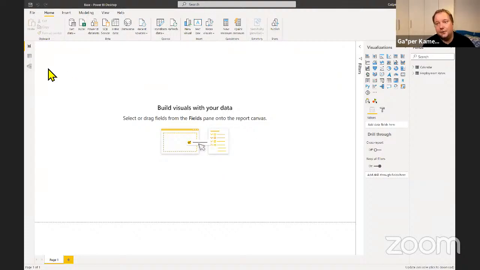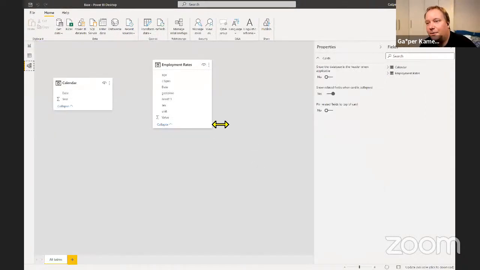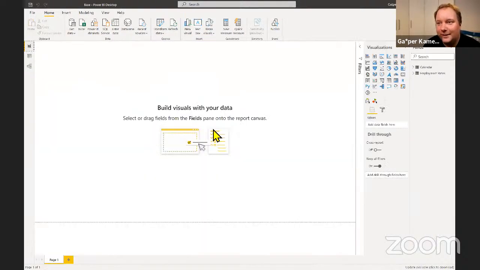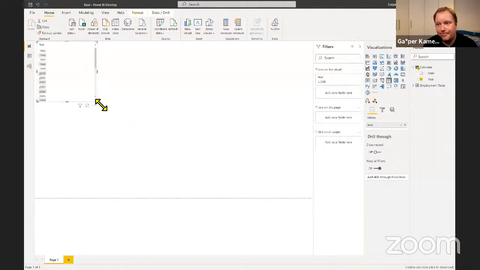So that's what we're going to do. And as I said before, the first thing we're going to do is say, this is the date and this is the date. So drag from the fact to the dimension, as it should be. And now let's try to get into this. We have our calendar table here, and obviously we're going to do it by year, right? So year will be our base column by which we're going to slice and dice things.